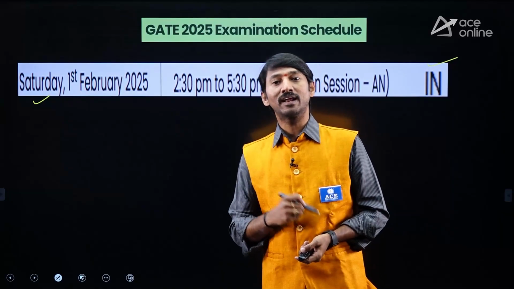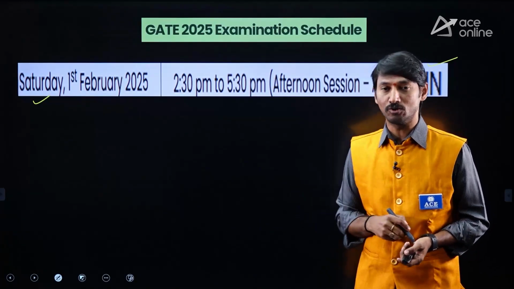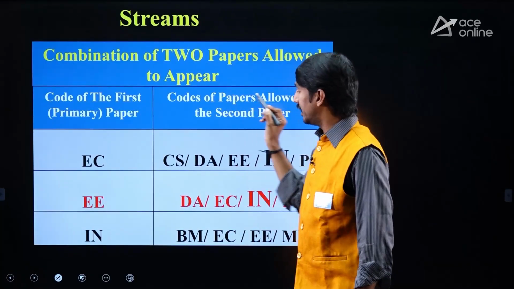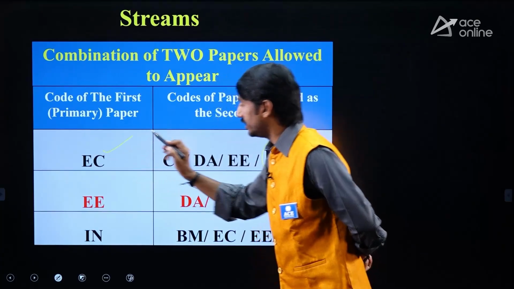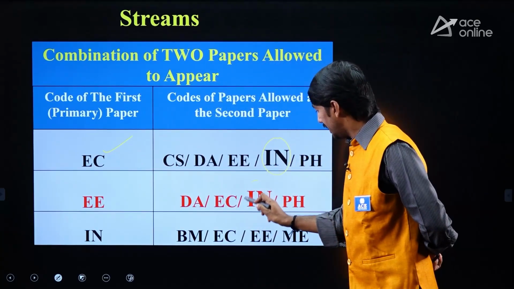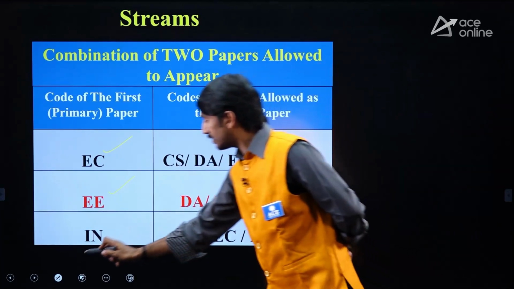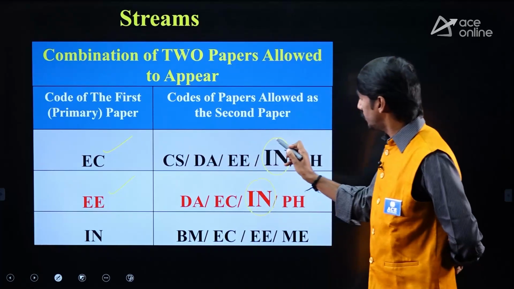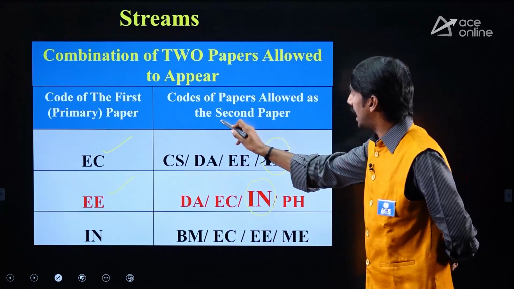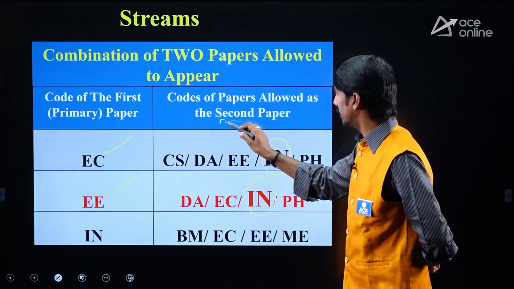How is it suitable? The IN paper can also be written by ECE students and by electrical students. Electrical students and ECE students are eligible for writing the IN paper as the second paper.